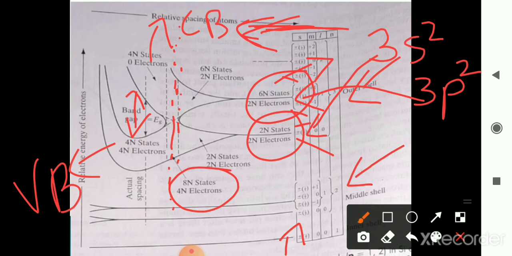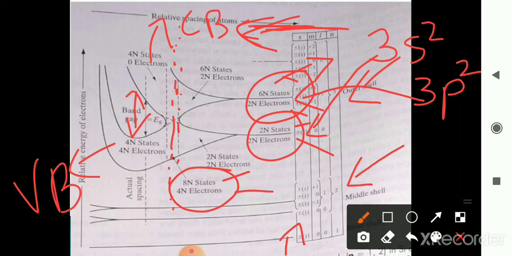When we decrease the interatomic spacing, these split energy levels combine into a single band. In a single band, electrons as well as the states are combined. So 8n states and 4n electrons are there in the combined single band.